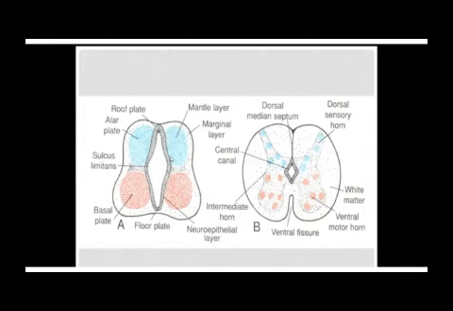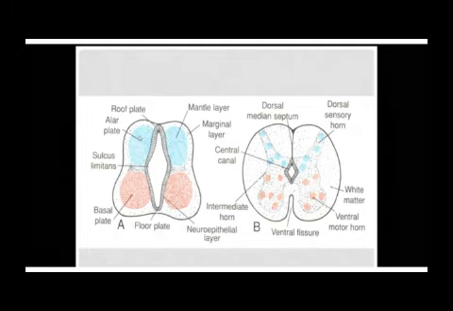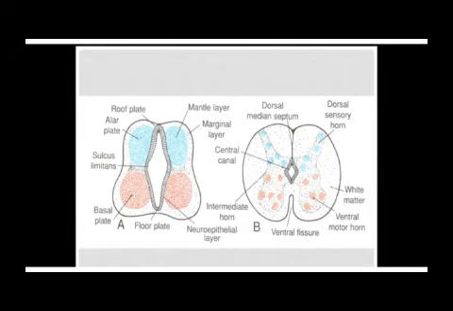After the mantle layer has formed, the cells in the dorsal aspect, these ones which we have colored blue, the cells in the dorsal aspect of the mantle layer differentiate into sensory neurons, and the cells in the ventral aspect of the mantle layer differentiate into motor neurons.